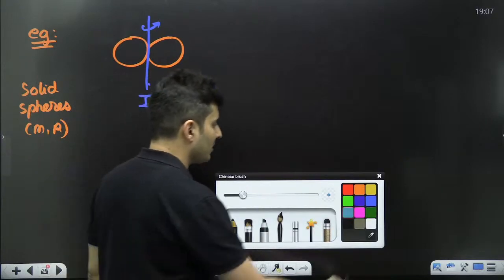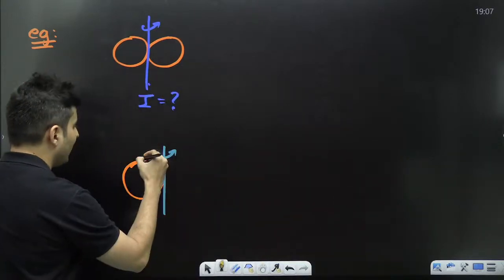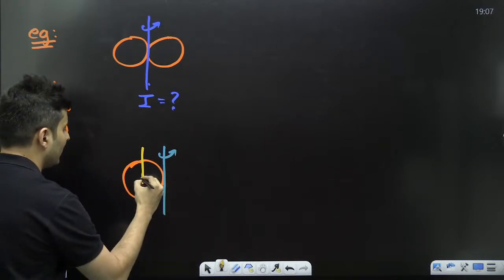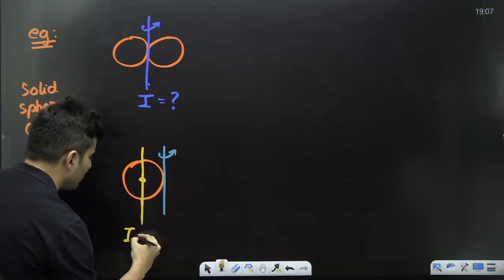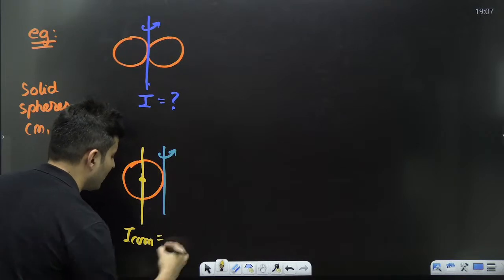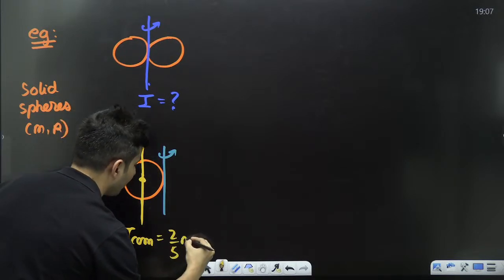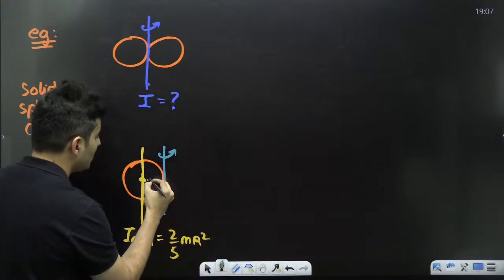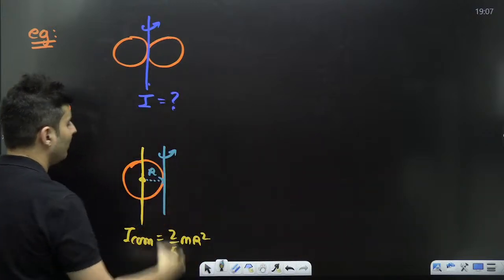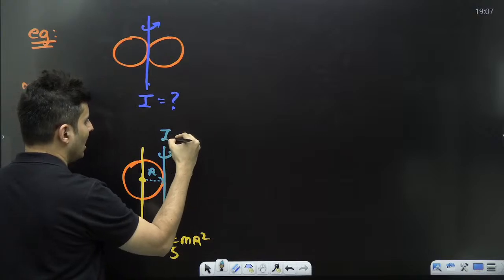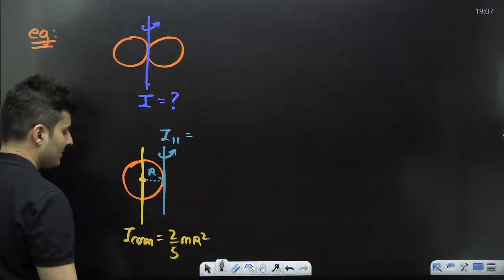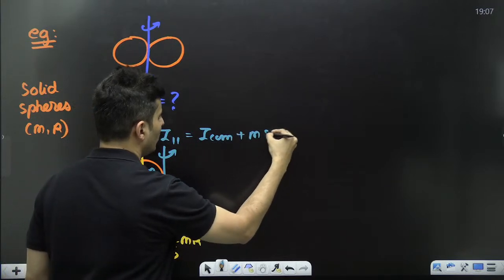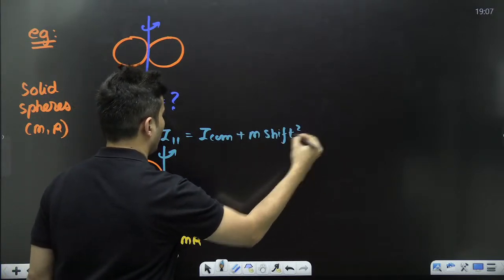Only when it passed through the center of mass, I knew the moment of inertia was 2 by 5 MR square. In fact, I had to shift it by a value of R. So the moment of inertia about this parallel axis will be moment of inertia about center of mass plus M into the shift square.